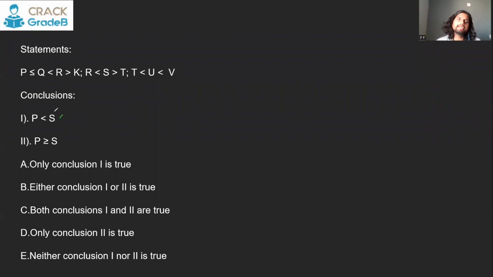There are three trains. We have to compare P and S. So P and S, the common element is R. So you can say P less than or equal to Q less than R. R is less than S is greater than T. Okay, that is not needed. You just have to compare P and S. Now, between P and S, as you can see, only one direction. So you can say S is going to be greater than P. That means this is true. So this is wrong then. S is greater than P, so this is wrong. So only conclusion 1 will be true. Let's see one more.